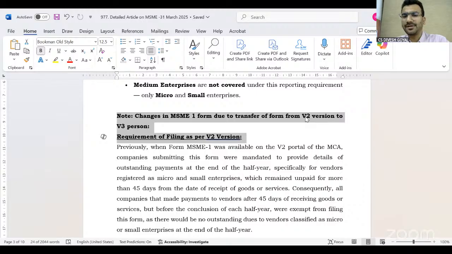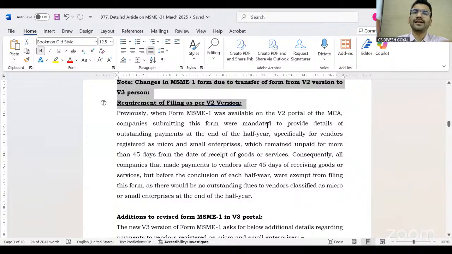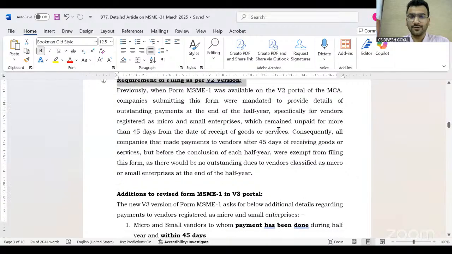The form design has been changed, but what the ministry is doing these days, along with the change in the design of the form, is changing so many things in the form. Many times those things are as per the provision and sometimes not as per the provision. So this MSME 1 is one of the examples where the form is going beyond the provision. Otherwise, the general interpretation of statute says the specific rule prevails over the general rule, meaning the provisions prevail over the forms. But in this MSME 1, the form is prevailing over the rule. Why? How? I will just tell you.